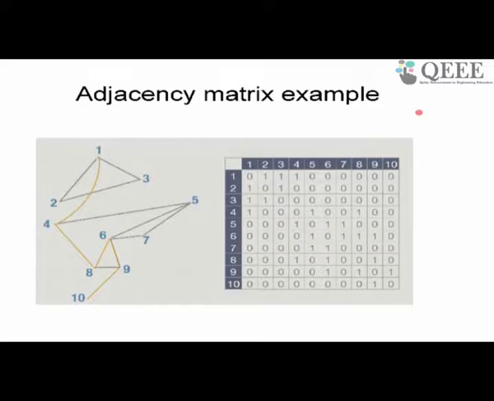So for some problems where the number of nodes is very large, obviously this method of representation is not going to work. You can't represent it like this at all. But when the number of nodes is small, for example, the register allocation problem we discussed, where we model the variables in a program as nodes, or the states of India we want to model as nodes, the number of nodes is in the order of tens, and so it's very easy to model this using a graph with an adjacency matrix.